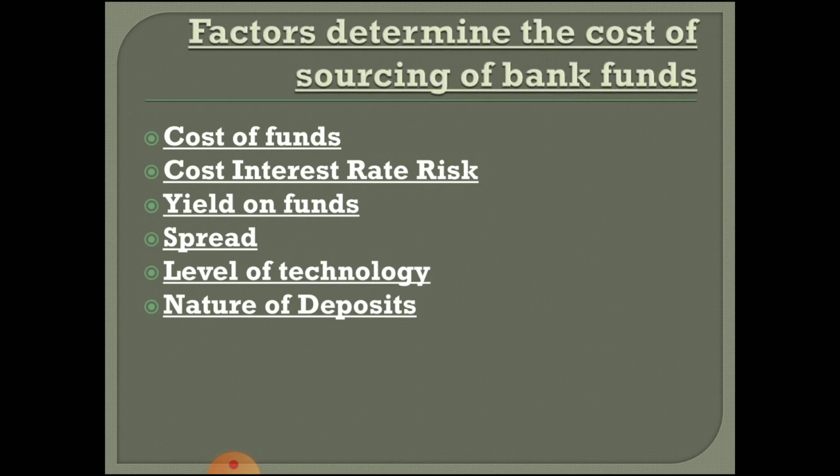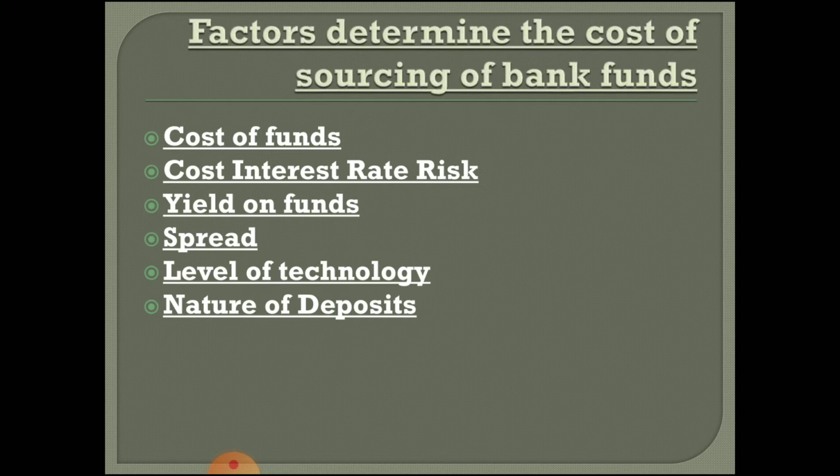Instead of that, they will go for deposits, because maximum they can pay up to 9 or 10%. If they are selecting the debentures or bonds, they may have to pay around 15% return to the customers. So they will try to avoid all these things. They will see about this particular thing: cost, interest rate, risk. Then yield of funds, that is, which particular source will provide them more return, that they will select, right?